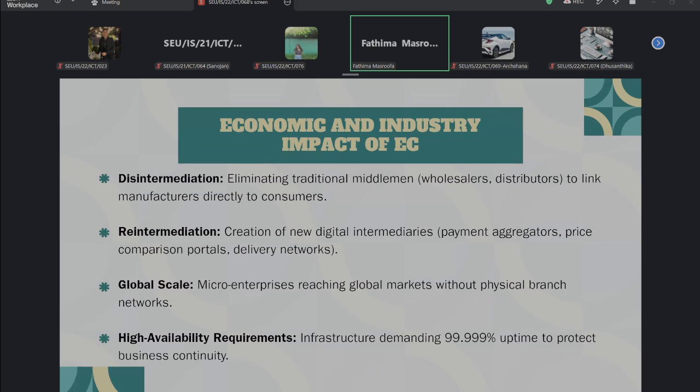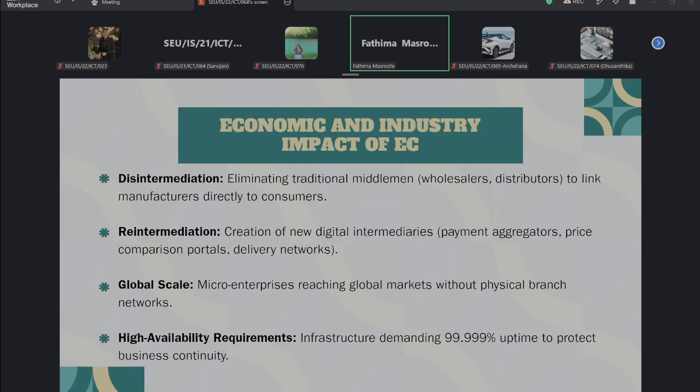Disintermediation means, so all the terms are very new for you all, I know that. Disintermediation normally means eliminating the traditional middleman. What is the thing actually? When you are doing some purchasing, or observing some process, there will be a manufacturer, a distributor, a retailer, a customer, right?